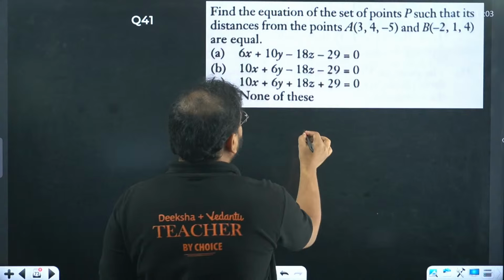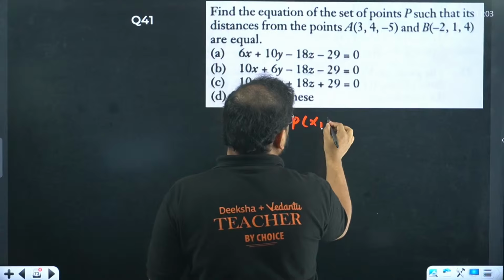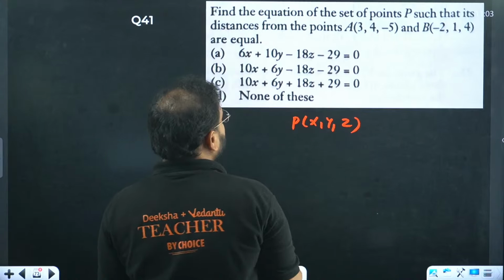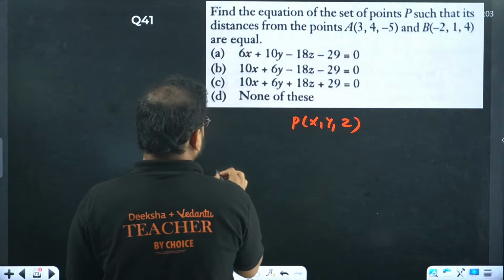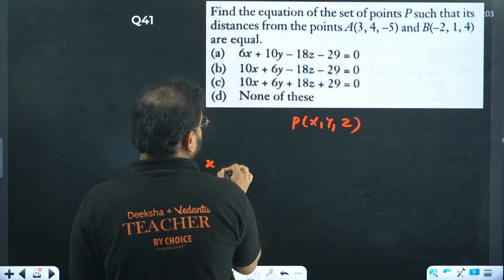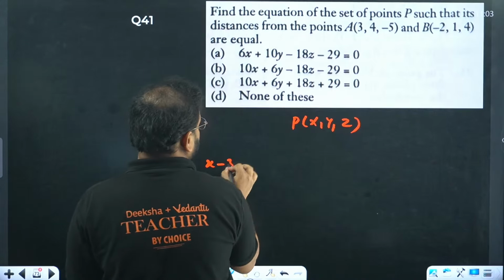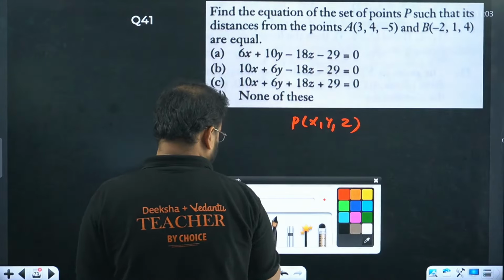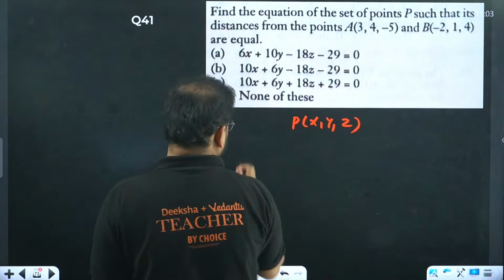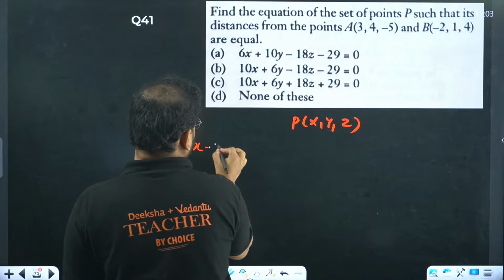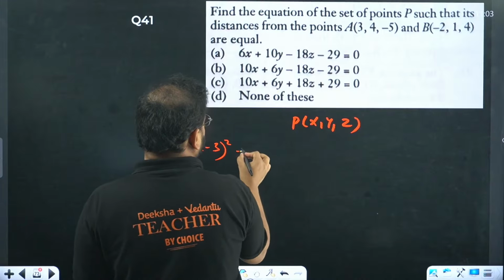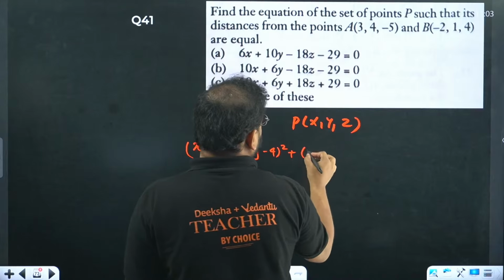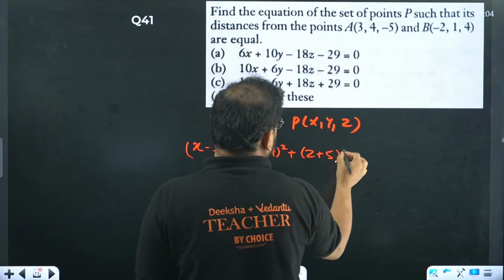Let's say the point P has coordinates x, y, and z. They're saying that there's the same distance. How do you find distance, sir? So x minus 3 the whole square, plus y minus 4 the whole square, plus z plus 5 the whole square.